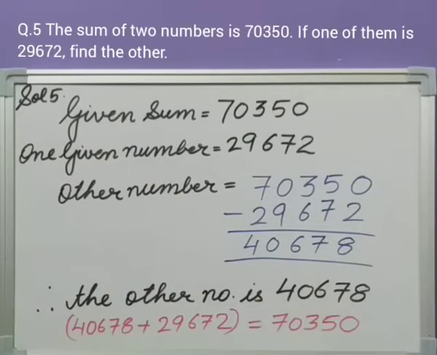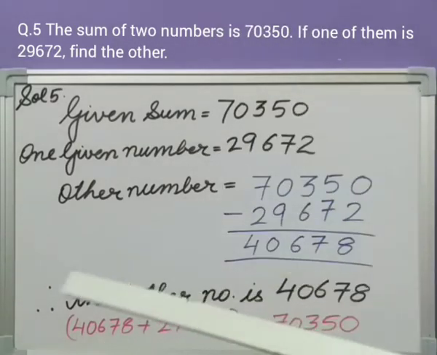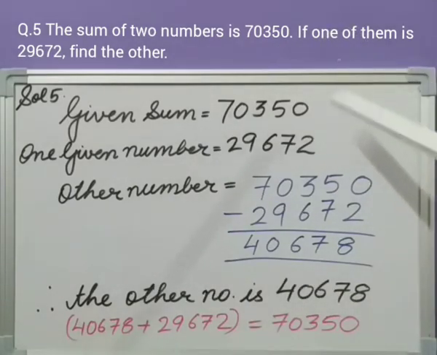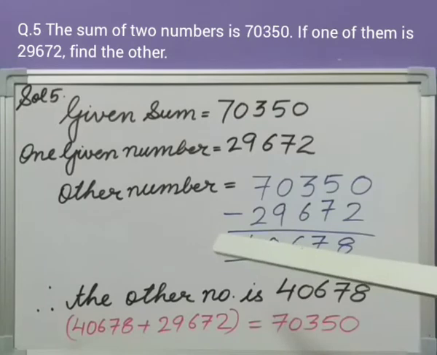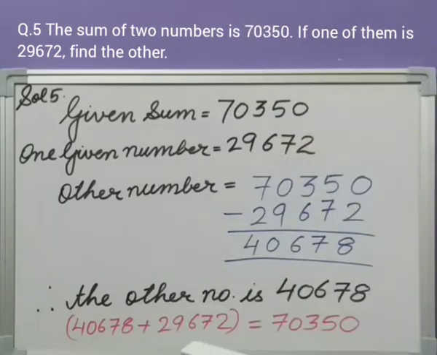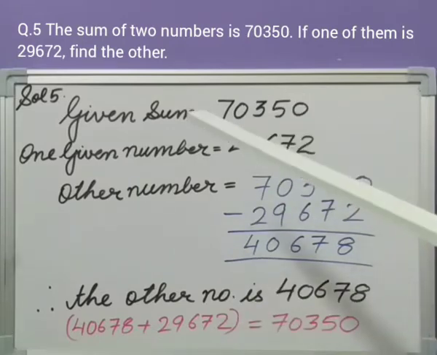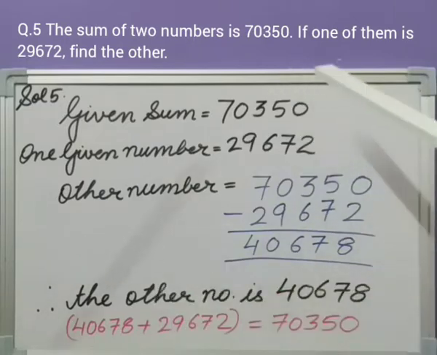Question number 5. The sum of two numbers is 70,350. Sum is given. If one of them is 29,672, find the other. So that means there are two numbers which are added and we got the sum, that is 70,350. Out of those two numbers, one is given. How can we find out the other number? By subtracting the given number from the sum.